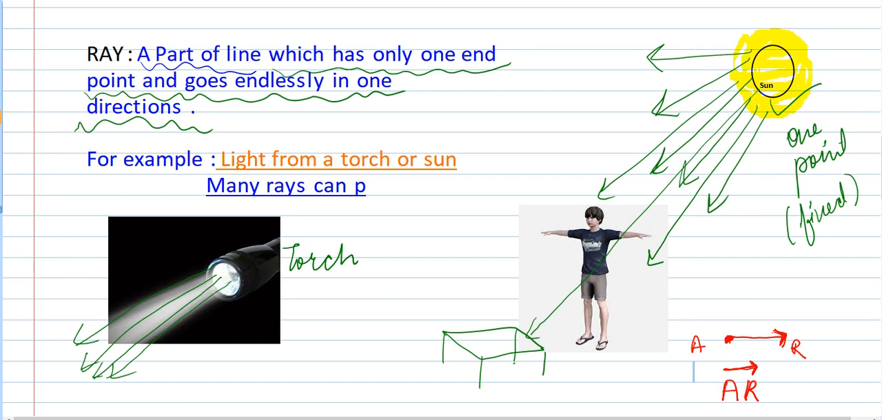Let us suppose that S is the point given for sun, and this is Ashran standing over here. So the ray will be named with S as the starting point, and A is Ashran standing over here. So this is a fixed point and it is falling on Ashran. We can say it is going in the direction of Ashran.